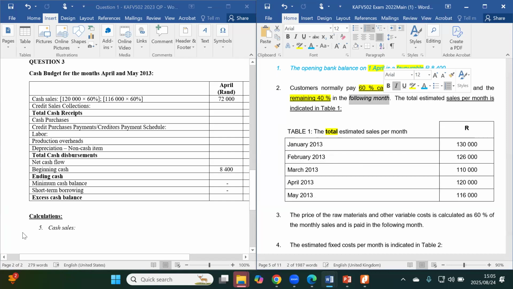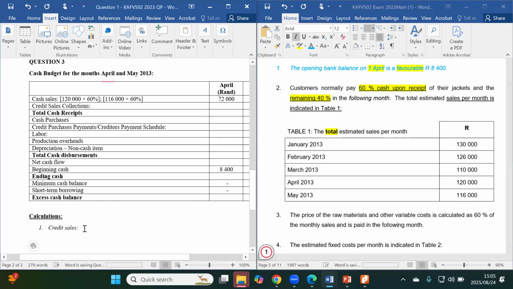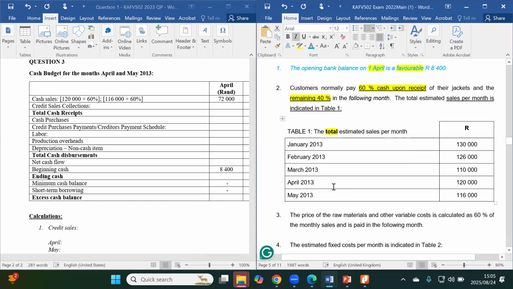That's why. So now what we're going to do for this particular question is show it as part of a separate calculation, where I would say credit sales, like that. So that would be our first calculation today. Now, with our cash sales, remember our focus is only on the month of April and the month of May. So what I'm going to do is check, from the month of April, what credit sales we are going to have included for the month of April.